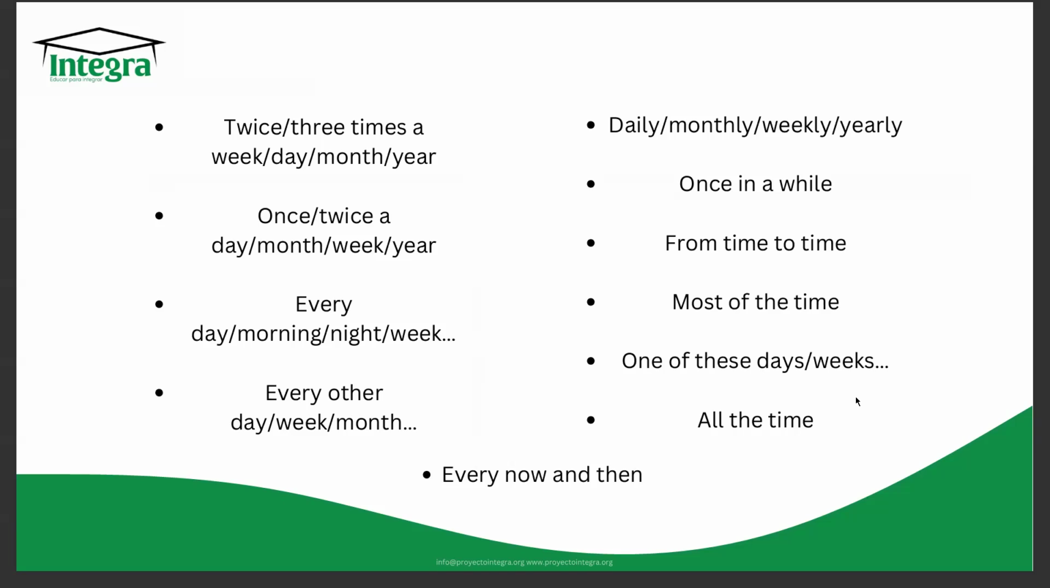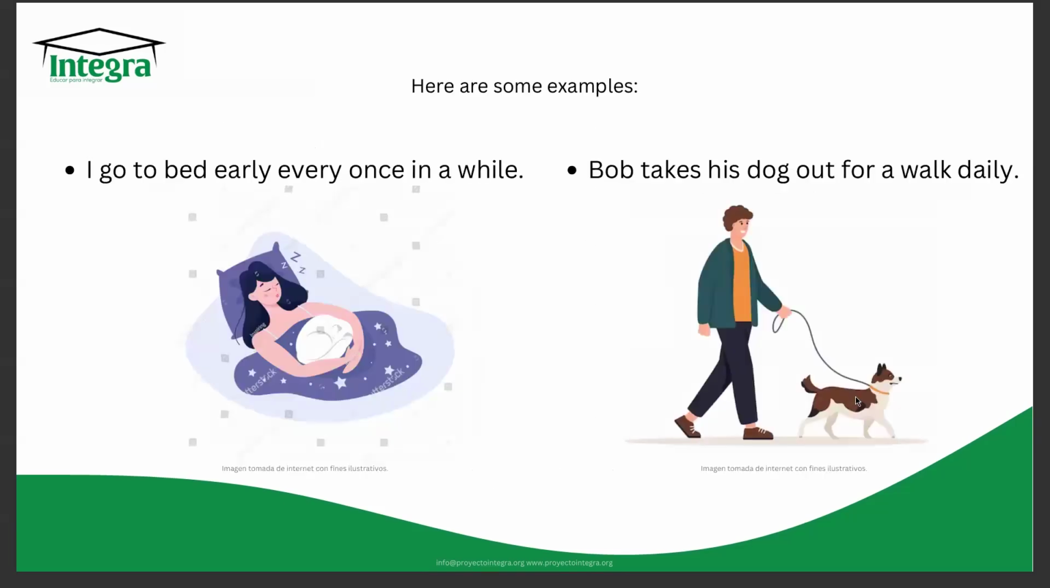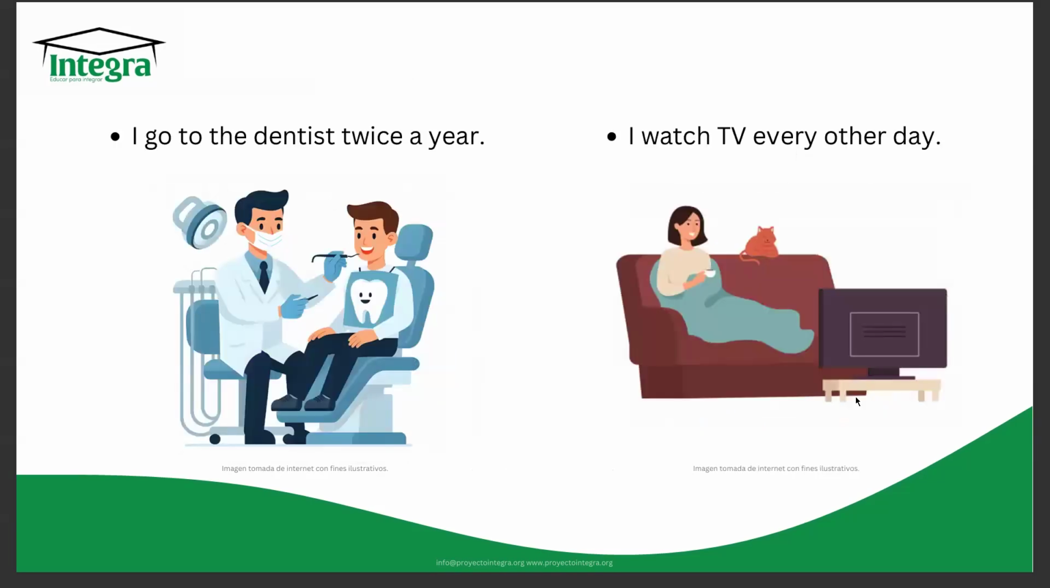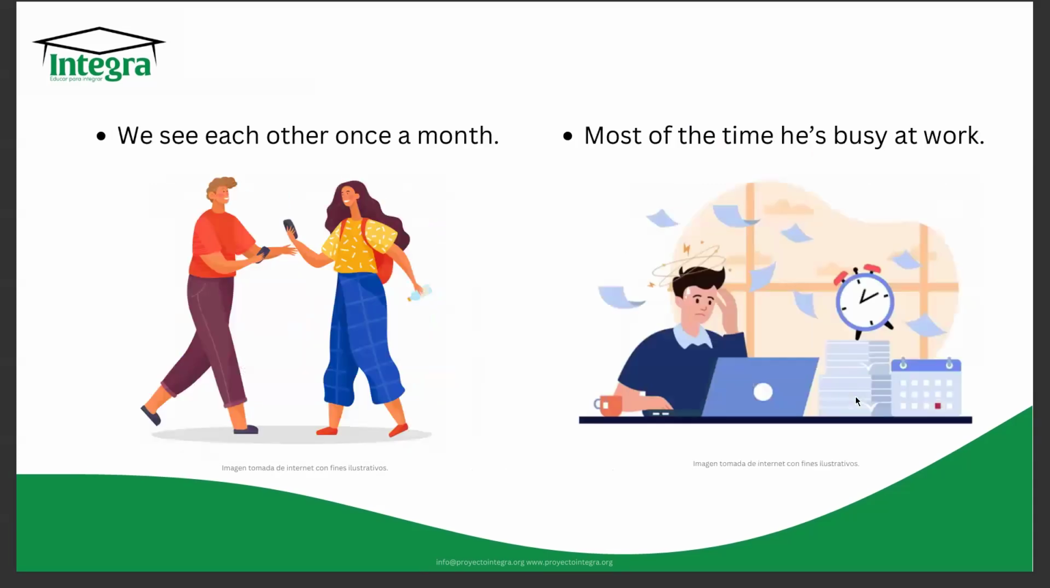So sometimes. And here are some examples with these expressions. I go to bed early once in a while. Bob takes his dog out for a walk daily. I go to the dentist twice a year. I watch TV every other day. We see each other once a month. And most of the time he's busy at work.